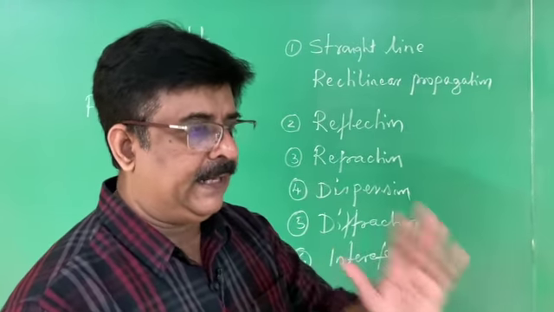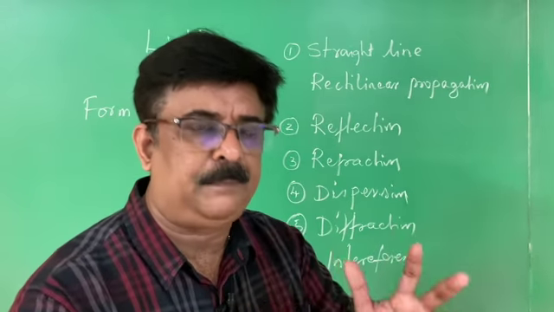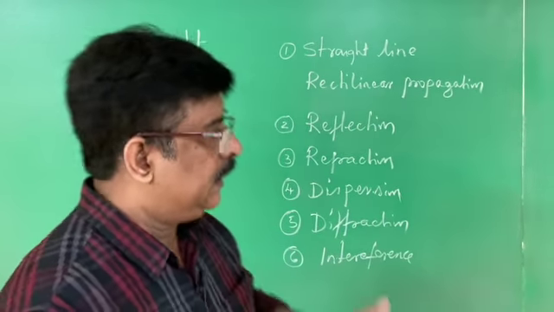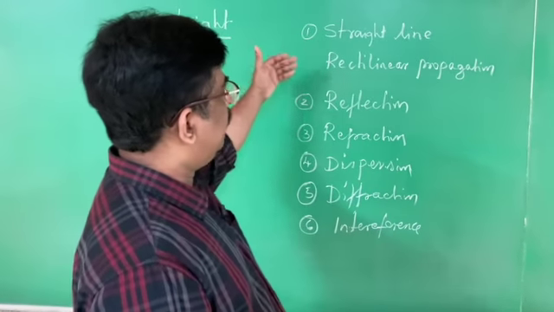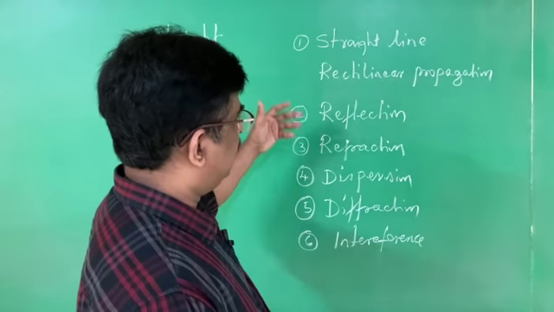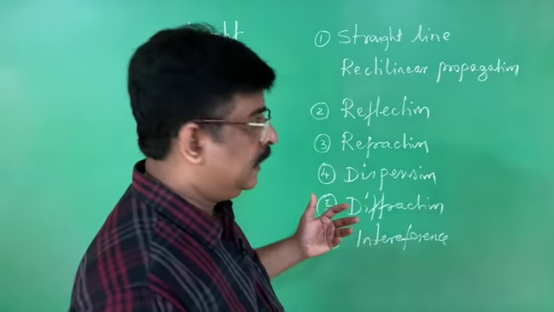See, light is a form of energy. We understand the concept of light by knowing the properties of light. The properties of light are listed like this. Light travels in a straight line. Light exhibits the properties like reflection, refraction, dispersion, diffraction, interference.